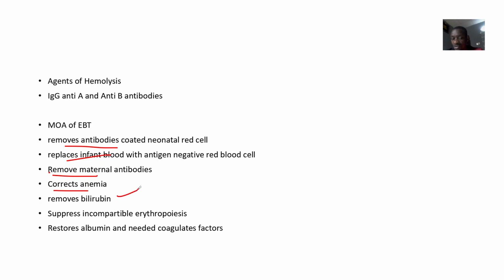It removes bilirubin, it suppresses incompatible erythropoiesis, it restores albumin and needed coagulation factors.